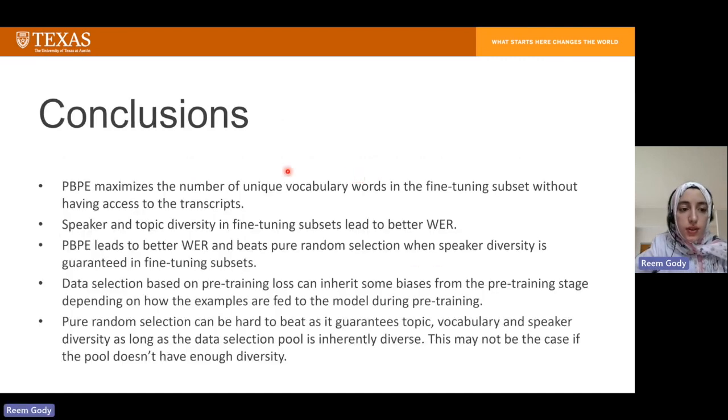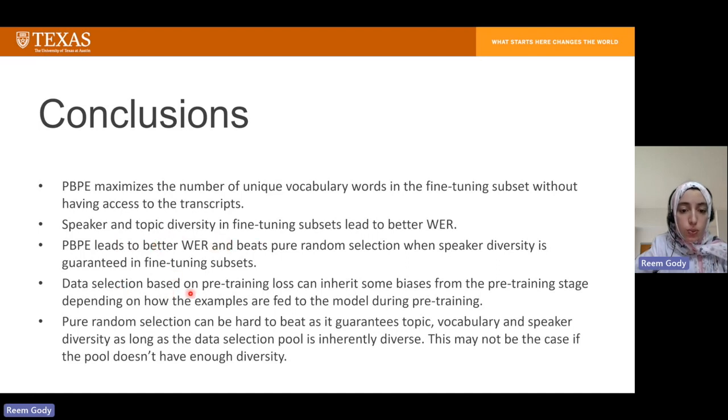So our conclusion is that our proposed criteria PBPE maximizes the number of unique vocabulary words in the fine-tuning subset without having access to the transcripts. Speaker and topic diversity are very important and lead to a better WER. When combined with speaker diversity, PBPE leads to better WER and beats pure random selection.